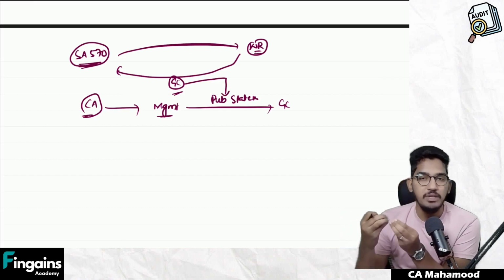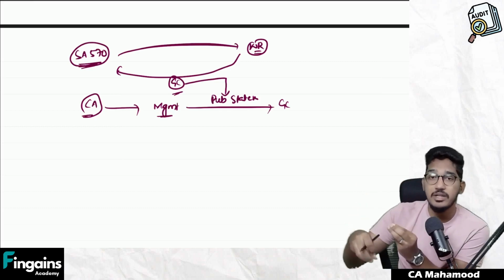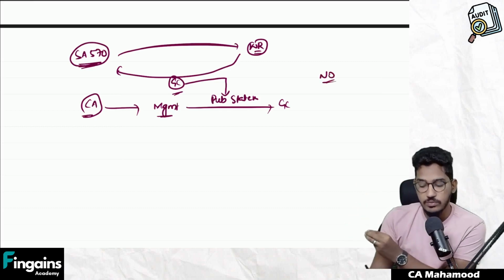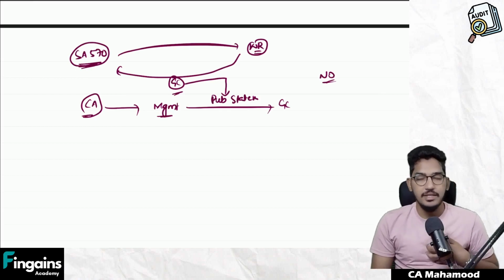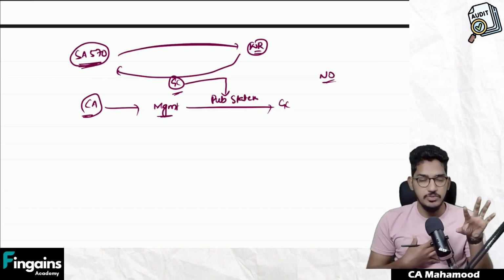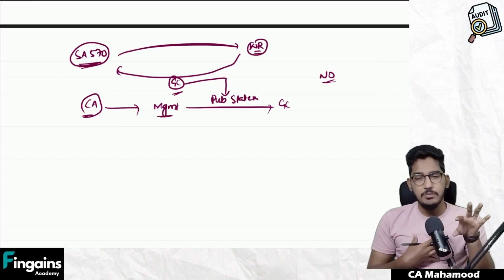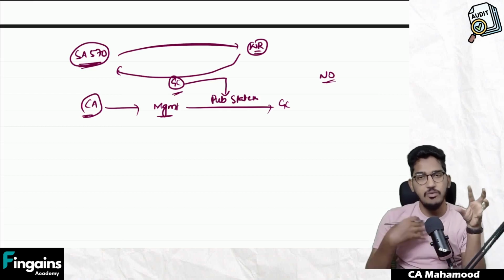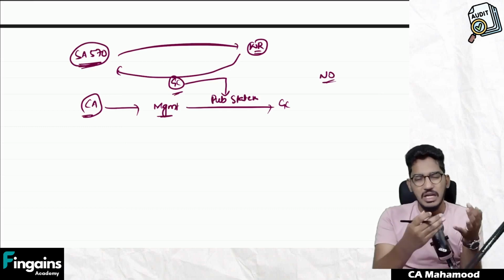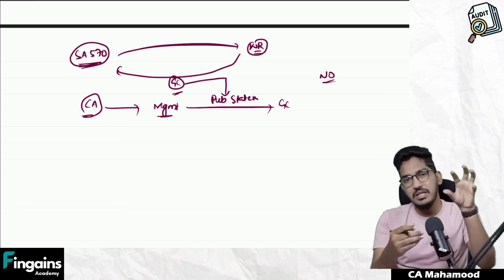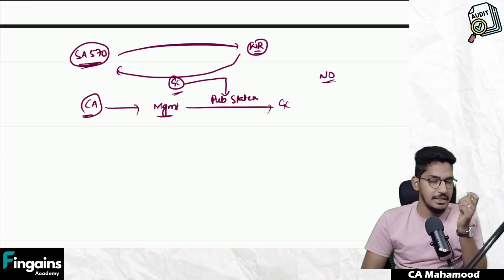Now, do you need to obtain separately once again written representation regarding this matter? Answer is no. That's what the paragraph is saying. If you are required to obtain some written representation from the management, but management, because of some law or regulation, has already made a public statement regarding that information, now you need not once again specifically ask for written representation regarding that matter.